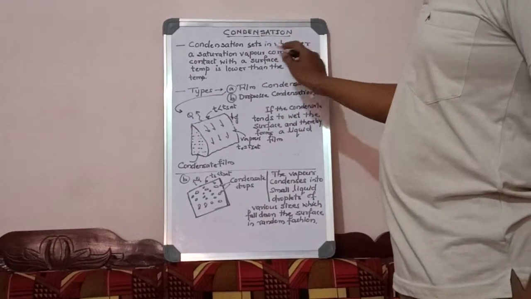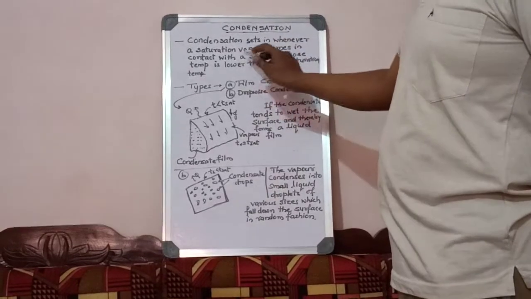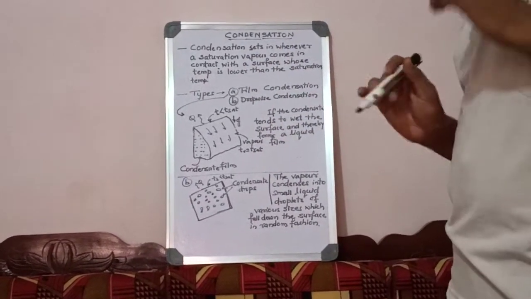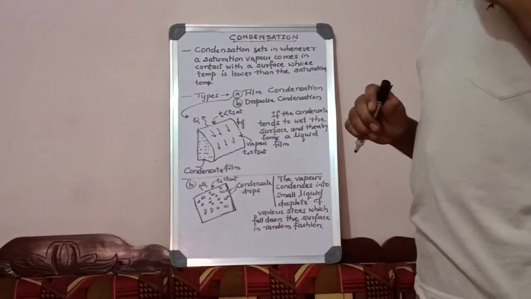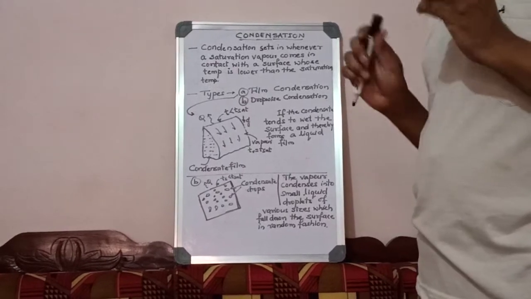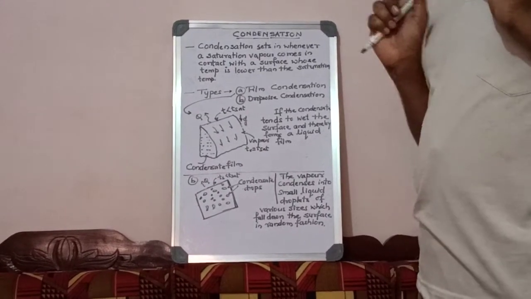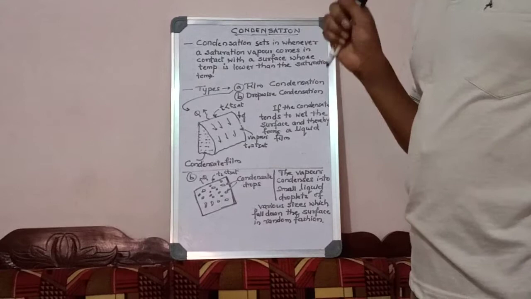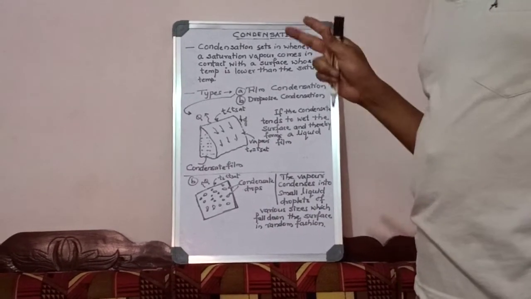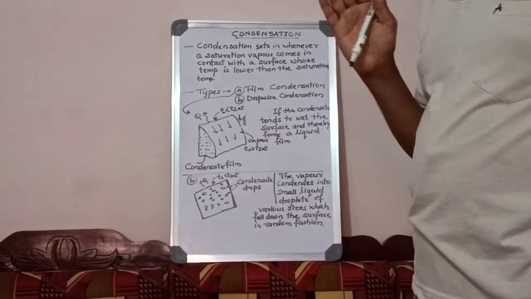Condensation sets in whenever a saturated vapor comes in contact with a surface whose temperature is lower than the saturation temperature. One thing we have to remember is that the temperature of the surface should be lower than the saturation temperature of the vapor. In simple terms, vapor temperature should be higher and surface temperature should be as low as possible. When the temperature difference is higher and higher, condensation is very easy.